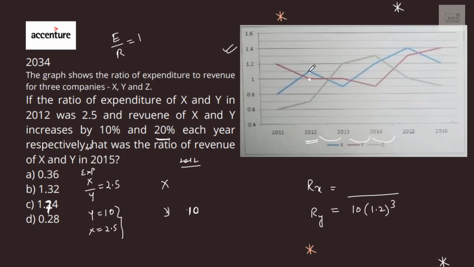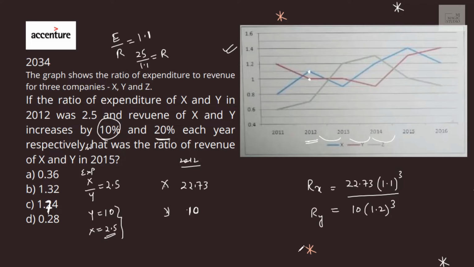Now X is 1.1 and expenditure of X is 25. If I've taken 10 here, so 25 divided by 1.1 is the revenue of X in 2012. 25 by 1.1 would be 22.73, and it is increasing by 10%. So revenue of X in year 2015 would be 22.73 into 1.1 to the power 3.